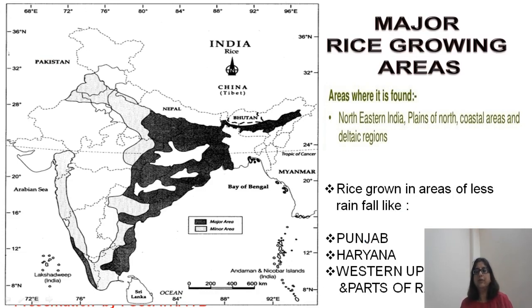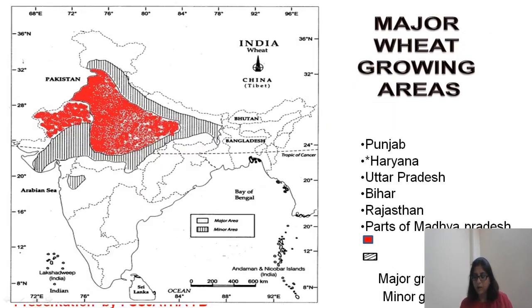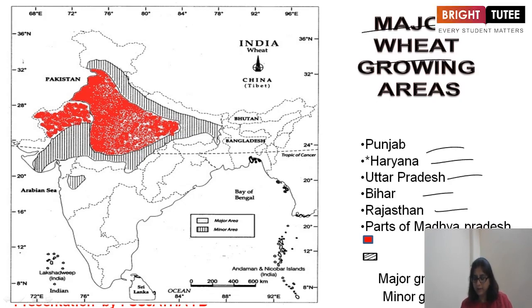These are the major rice growing areas, beta. This is map work. Area where it is found: northeastern area, plains of north, coastal areas and deltaic regions. Rice is also grown in areas of less rainfall like Punjab, Haryana and western parts of Rajasthan. Now the major wheat growing areas: Punjab, Haryana, Uttar Pradesh, Bihar, Rajasthan, parts of Madhya Pradesh. There are major growing areas and minor growing areas; the red ones are major and the grey ones are minor.